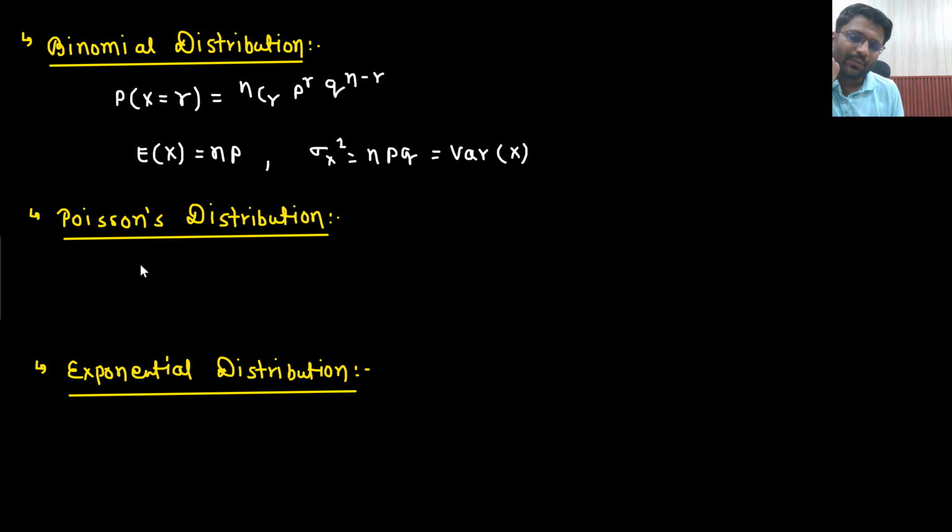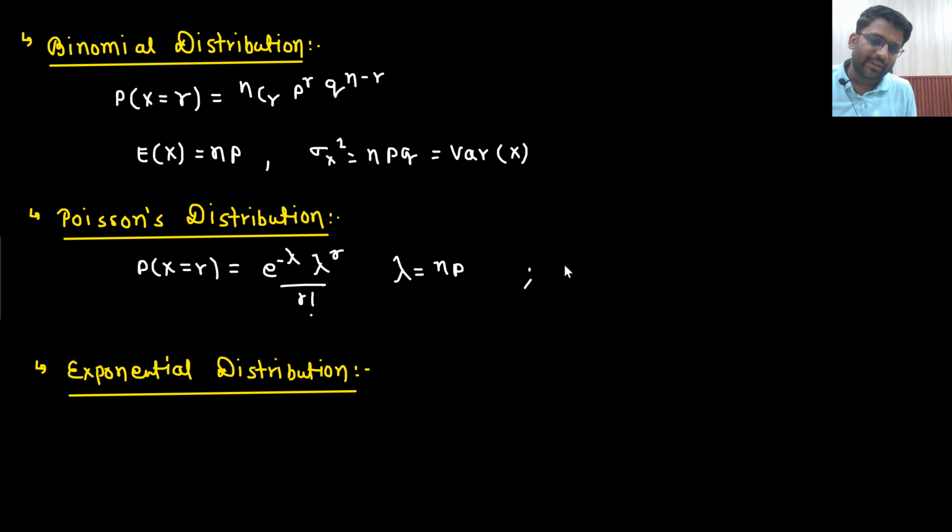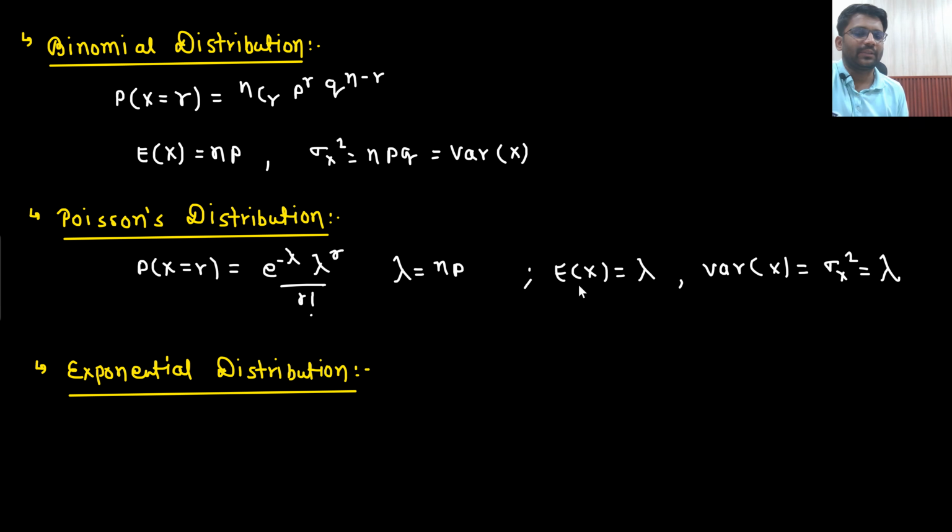For Poisson's distribution, what is the probability of random variable x taking value r? That is e to the power minus lambda, lambda to the power r divided by r factorial. Lambda could be related as n into p. What is the expectation of x? That is lambda. And what is the variance of x, or you can call it sigma x square? That was also lambda only. Both were the same. Expectation and variance both were the same. For exponential distribution, what is the PDF? Sir, PDF is alpha e to the power minus alpha x with x greater than equal to 0.